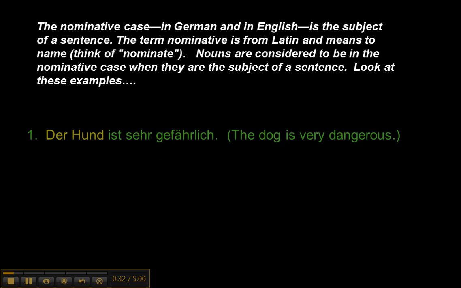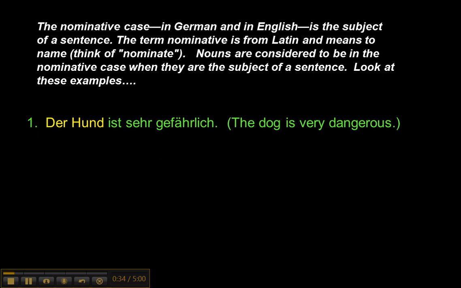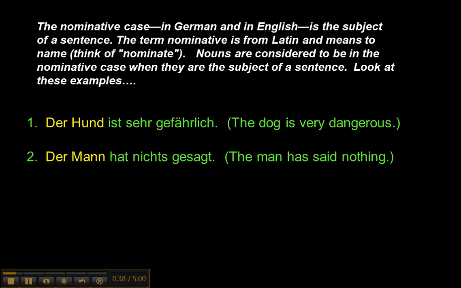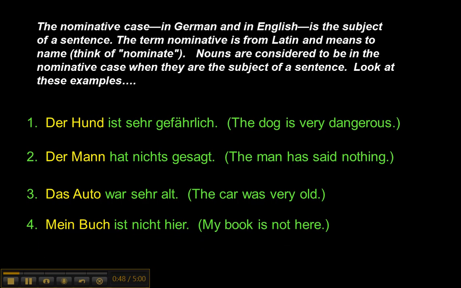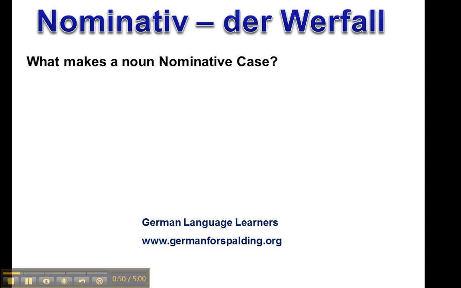Look at these examples. Der Hund ist sehr gefährlich. The dog here is the subject. Der Mann hat nichts gesagt. The man has said nothing. Das Auto war sehr alt. The car was very old. Mein Buch ist nicht hier. My book is not here.